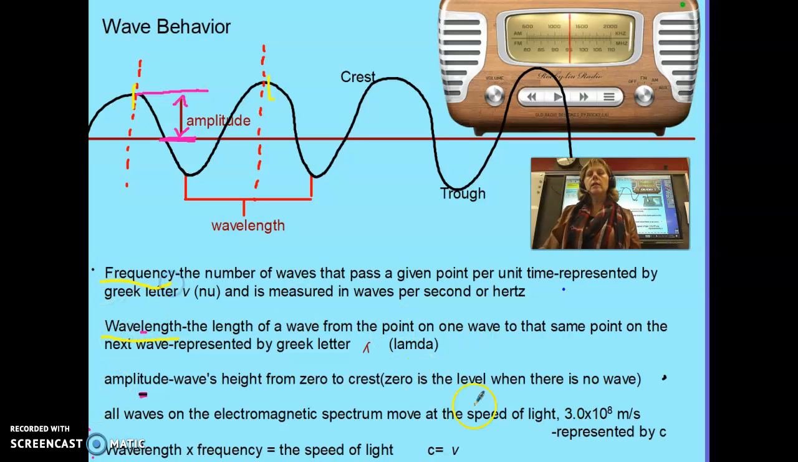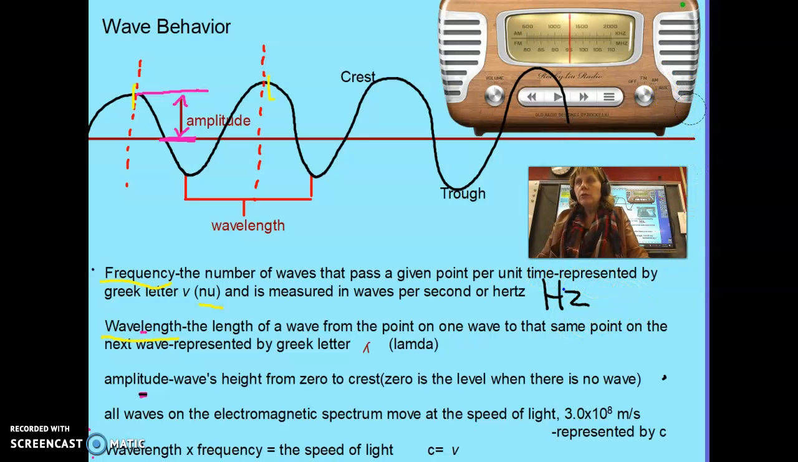Frequency is the number of waves that pass a given point per unit of time. We just love Greek letters in science, so it's represented by a symbol that looks like a V, but it's actually called nu. Nu is measured in waves per second. We also call that unit hertz. So hertz is just waves per second.